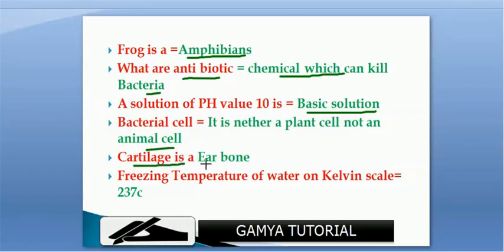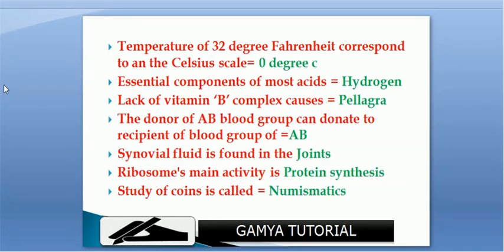Cartilage is in the ear. Freezing temperature of water on the Kelvin scale is 273, which is 0 degrees centigrade. A temperature of 32 degrees Fahrenheit corresponds to 0 degrees Celsius.